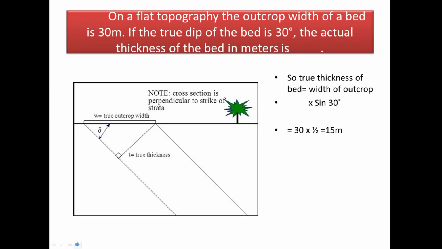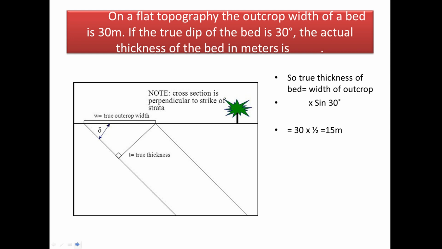Okay. Next question. On a flat topography, the outcrop width of a bed is 30 meter. If the true depth of the bed is 30 degree, the actual thickness of bed in meters is. Now see in this figure, the T is the true thickness and W is the true outcrop width and delta is the angle between.